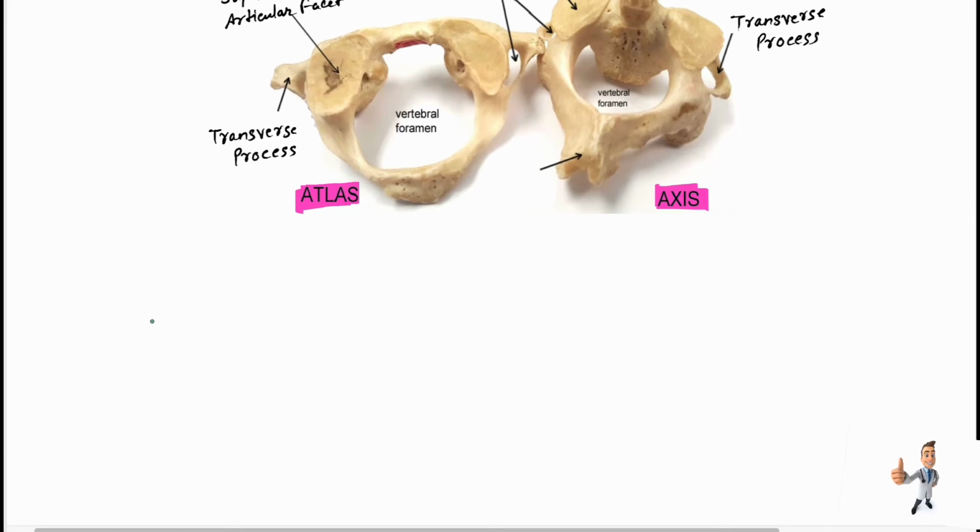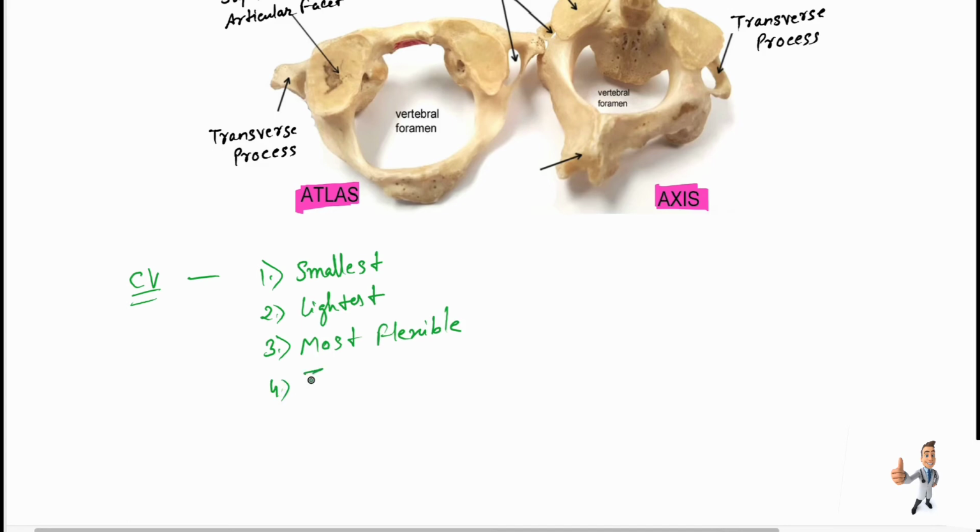First, I told you they are 7 in number. Other characteristics: remember they are the smallest vertebrae. Second, they are the lightest vertebrae, they have lightweight. Then they are the most flexible. Then they have a triangular vertebral foramen.